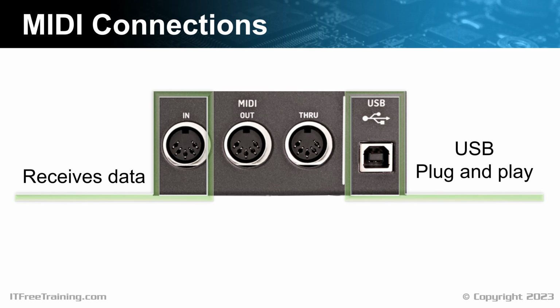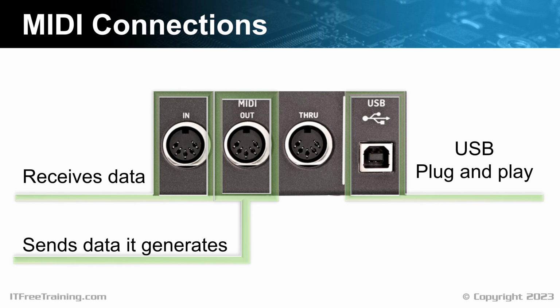The in port receives data. For example, if the computer is controlling the instrument, then the control data will be sent to the instrument via this port. This port can also receive MIDI information from other devices. The next port is the MIDI out port. This port sends out data that the instrument creates.